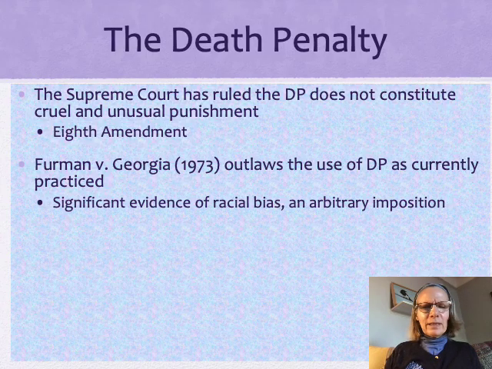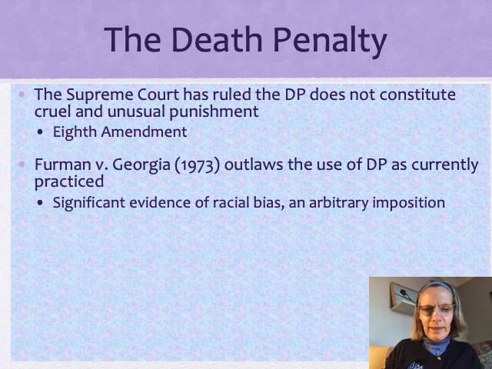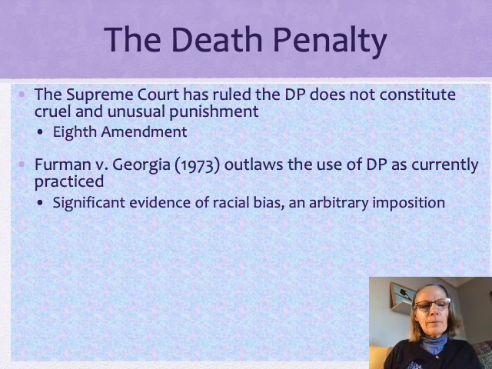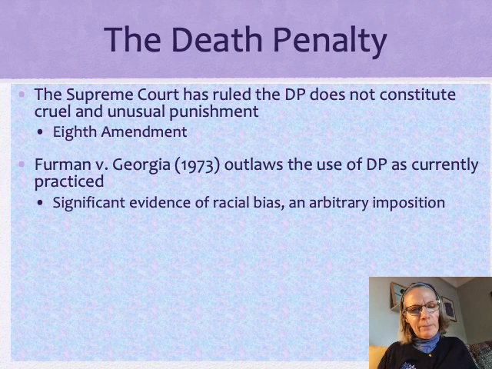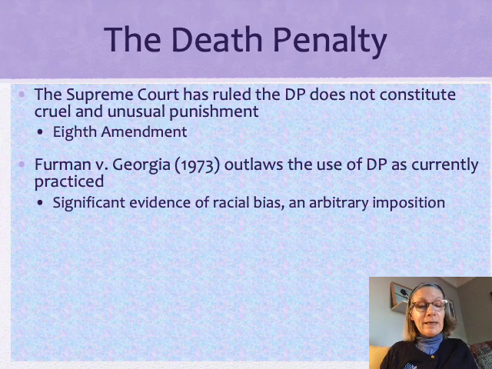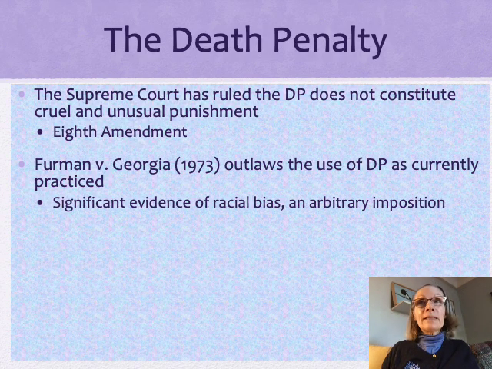And so the court looked at that and said, wait a second, the arbitrary and capricious nature of the imposition of the death penalty seems to violate the principles of due process, and the Eighth Amendment's cruel and unusual punishment clause, because there's no continuity in terms of the imposition. And then they also presented significant evidence of racial bias in the Furman v. Georgia case: African American offenders were much more likely to get the death penalty, particularly if they killed a white person, right? So the person most likely to get the death penalty was a black person who killed a white person, and the person least likely to get the death penalty would be a white person who killed a black person, okay?